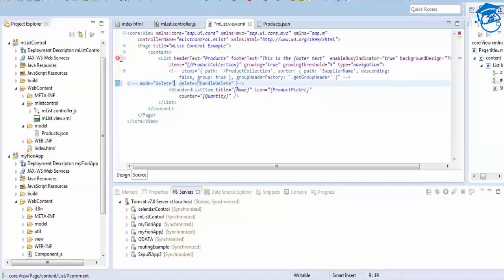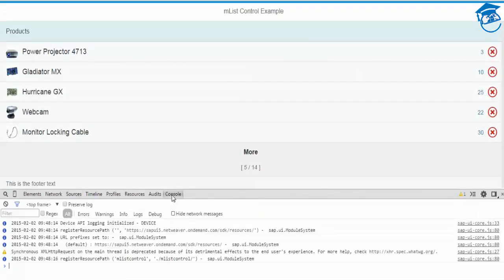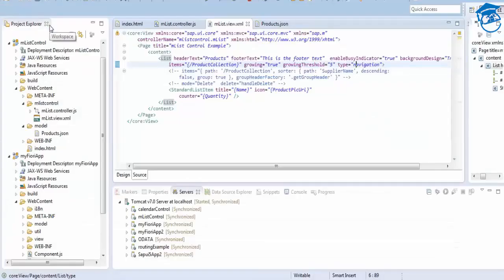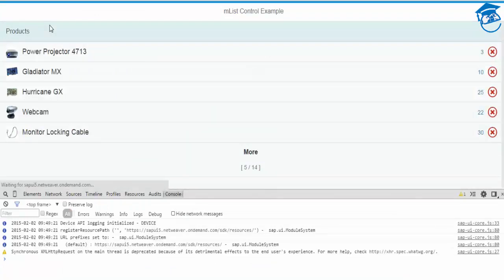And for navigation, we'll see if there is any error. There is no error. So I'm going to refresh. I've checked that I've saved the file. Yes, I've saved it. Refresh. It's taking some time.